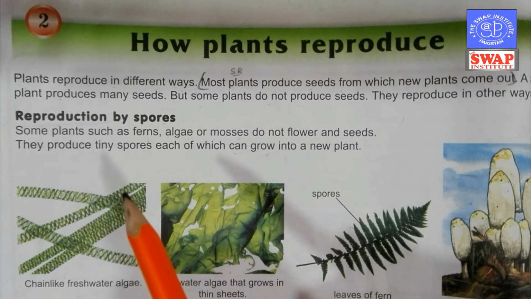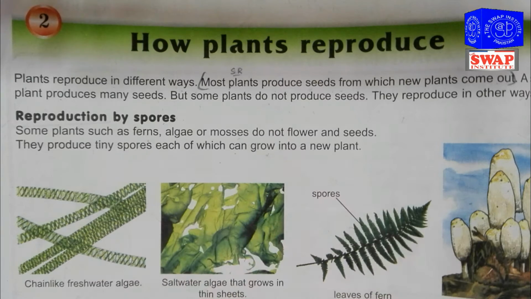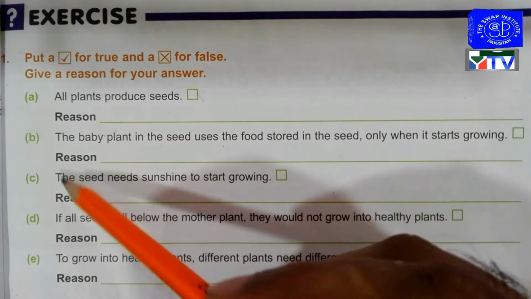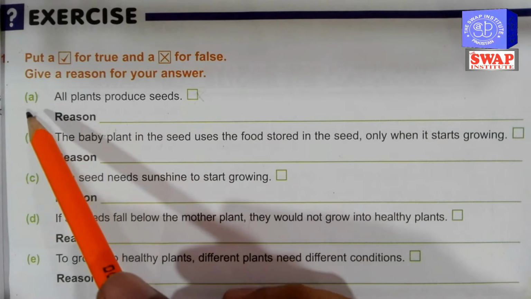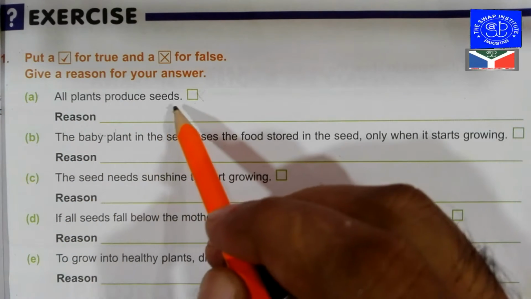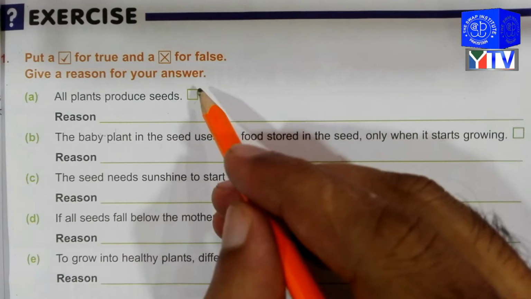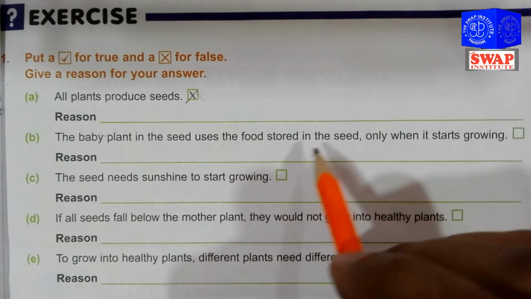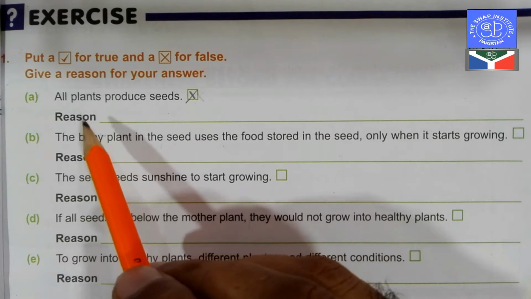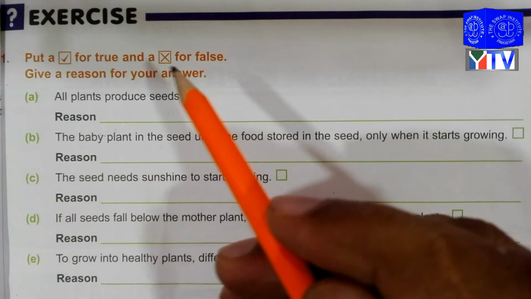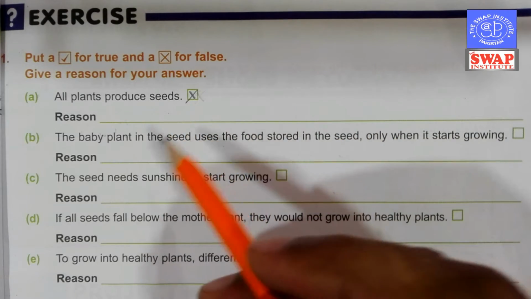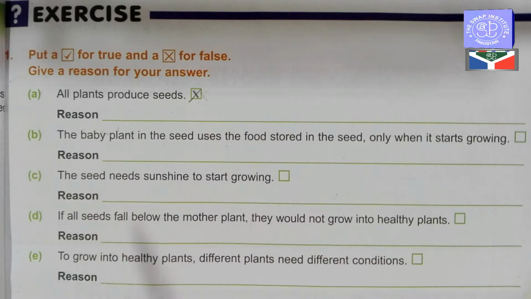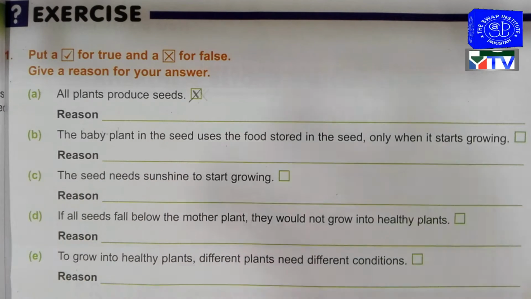Here the scientific reasoning questions come up that you have seen in the exercise. These are the scientific reasoning questions. Question number 1, part A: do all plants produce seeds? No, this is false. Then what is the reason behind this? Because different plants use different reproductive parts to produce new plants. The answer to this question is on page number 7.